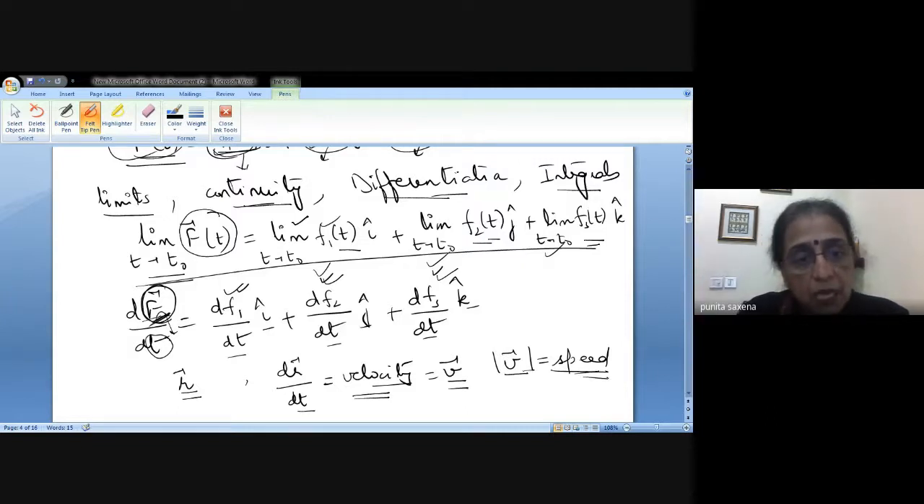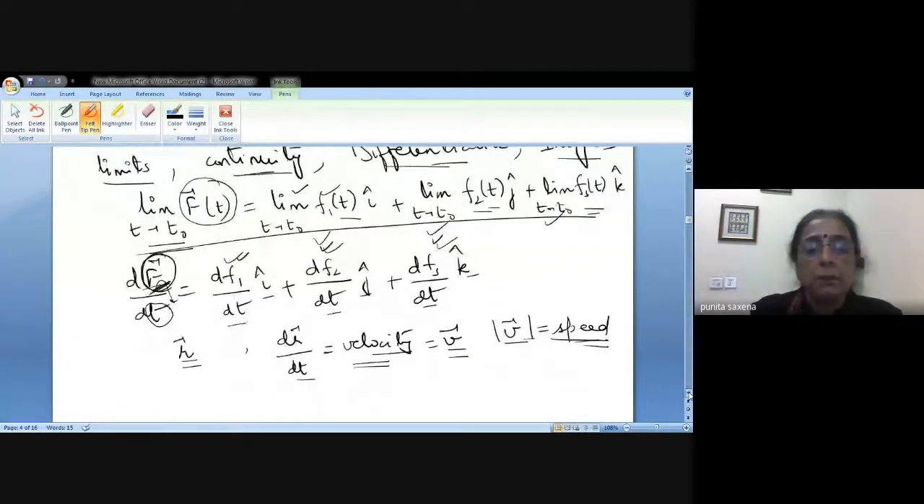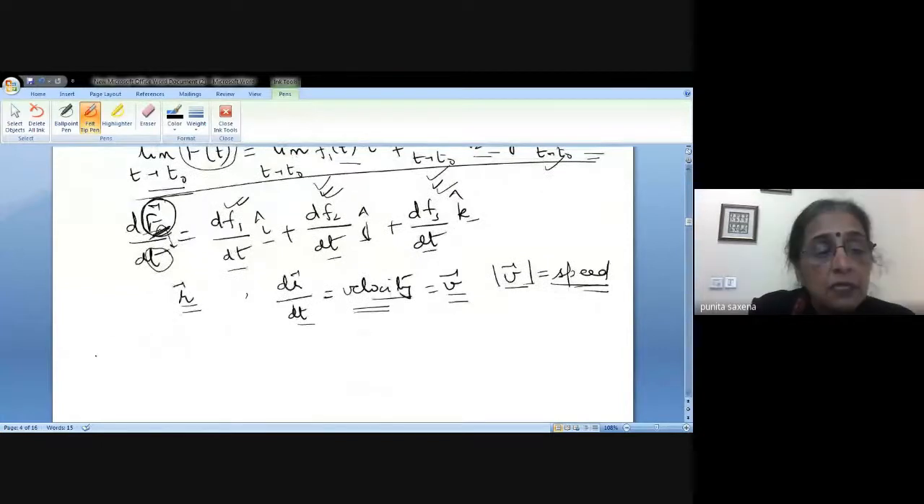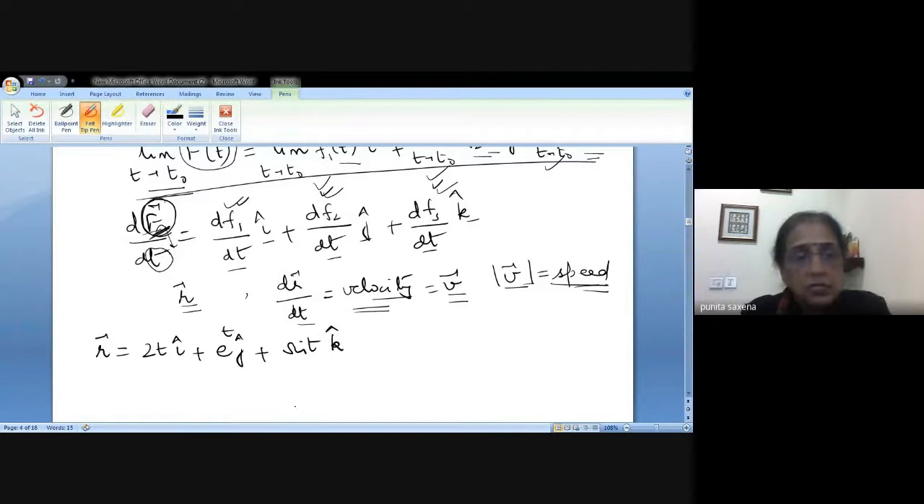Supposing you are given a particle that moves in such a manner that the displacement function is defined by 2t i plus e to the power t j plus sin t k. This is just one example function, where t is time. This is how the displacement of any particle or point P is going to be defined at any time t.